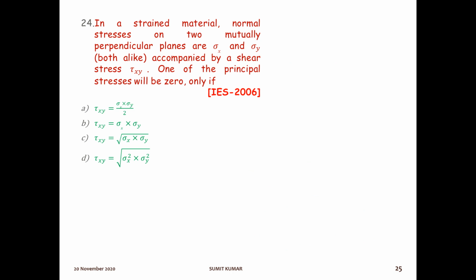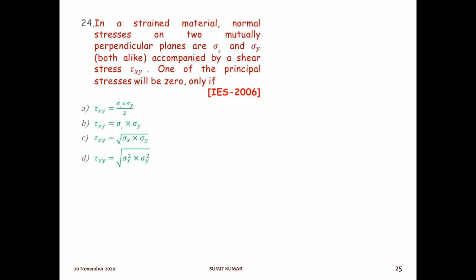Here, just read the question and try to solve it. In a strained material, normal stresses on two mutually perpendicular planes are sigma x and sigma y, both alike. Alike means the directions are different: if one is tensile, the other will be compressive, accompanied by a shear stress tau xy. So one of the principal stresses will be 0 only if.